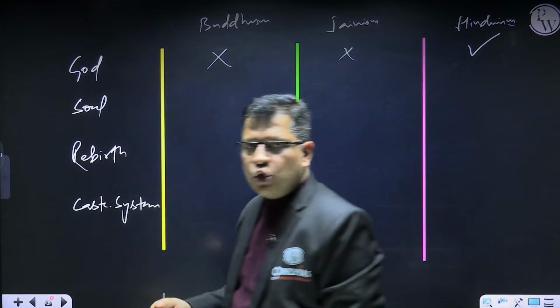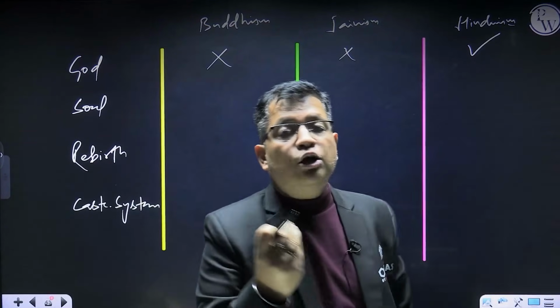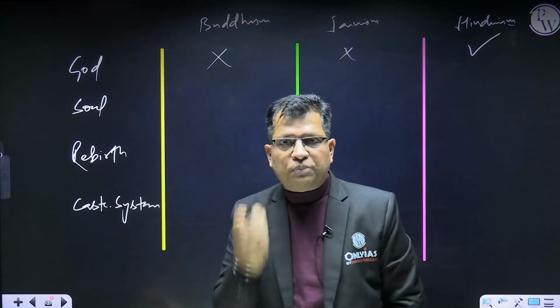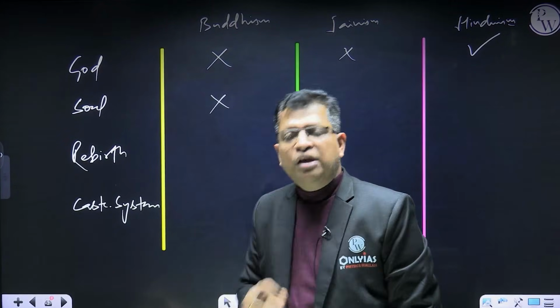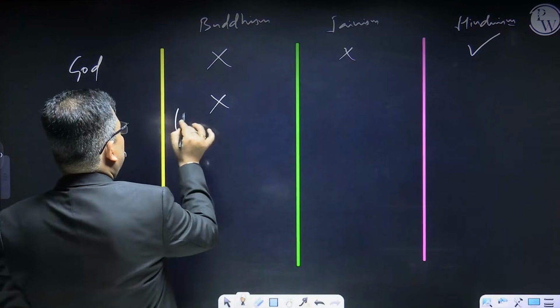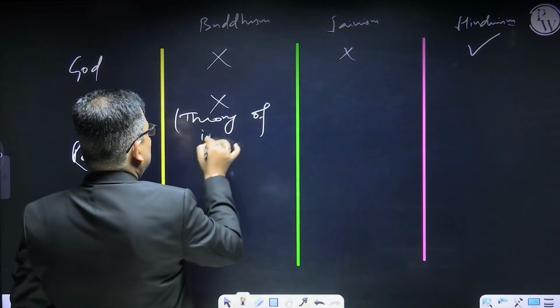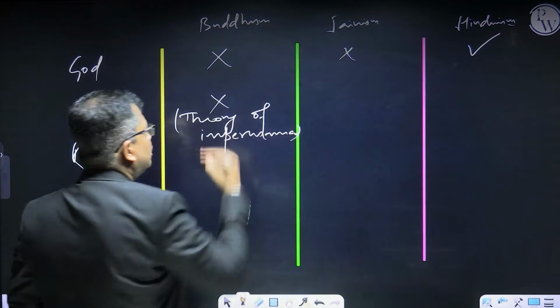If I talk about the soul, the philosophy of Buddhism is based on the theory of impermanence. It simply means that nothing is permanent in this universe. The soul is also not permanent. So permanency is not existing. Buddhism believes in the theory of impermanence. Are you getting me?